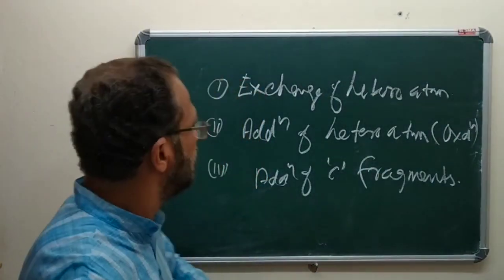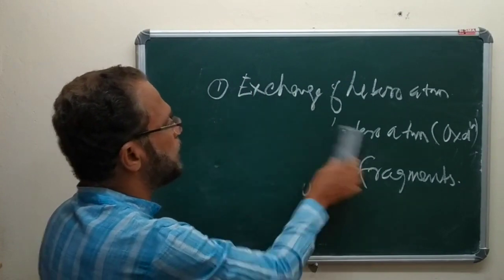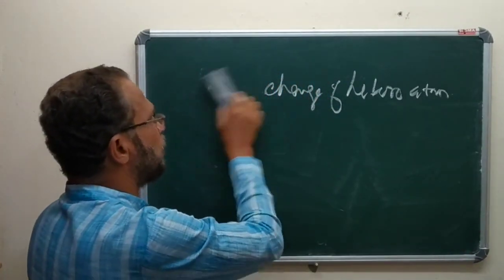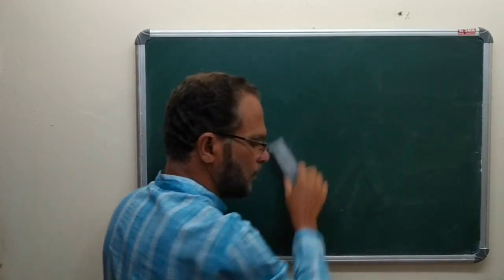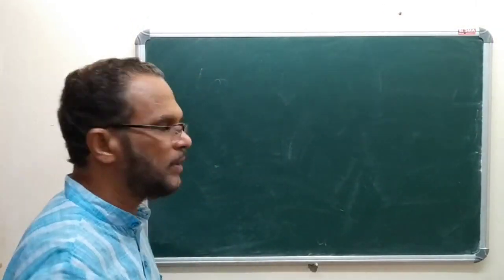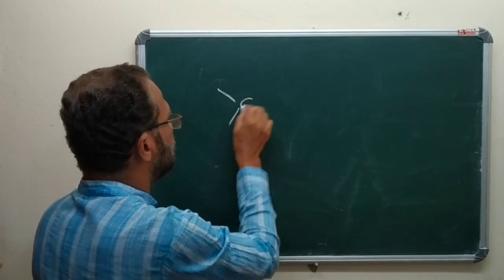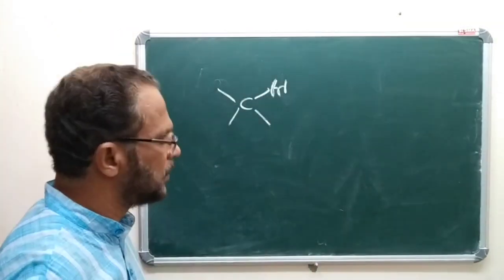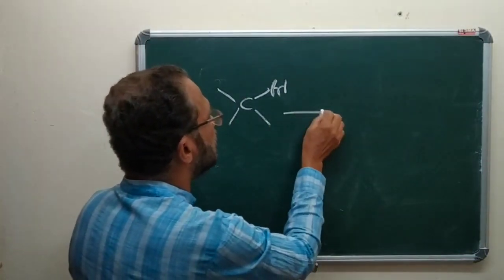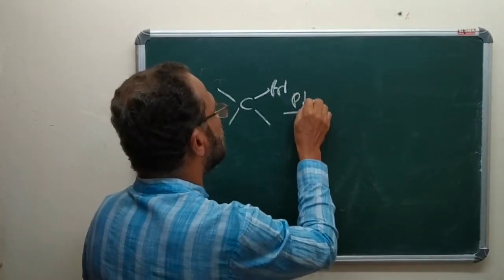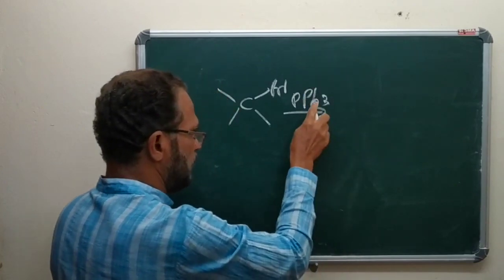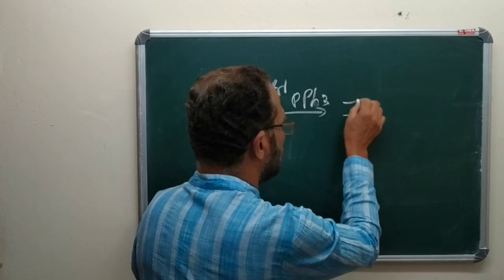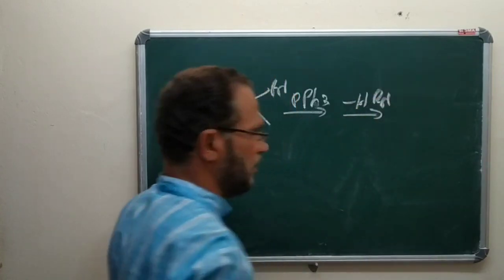Let us see how exchange of heteroatom brings changing polarity. Say, for example, consider this molecule. Then this is subjected to react with triphenylphosphine, followed by elimination.